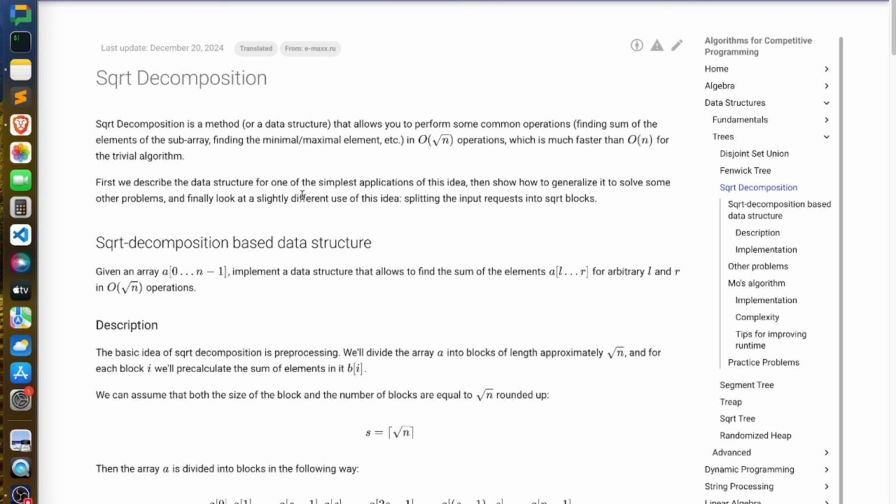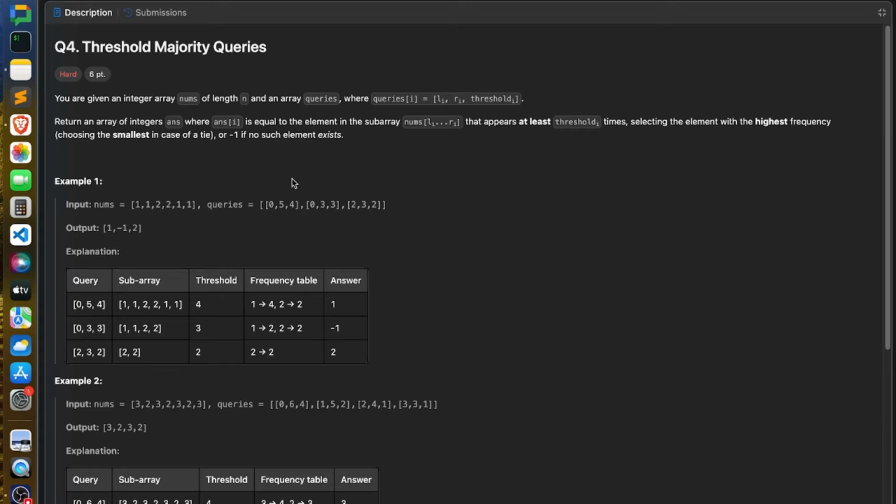Whenever you solve any problem in square root decomposition, you would always encounter some variant of this problem. So I would highly recommend learning it first, solving one or two problems, then you can quickly write the code for this problem. This is in the standard list of problems for square root decomposition. But if you want me to explain this problem, Mo's algorithm, square root decomposition, and the code for the fourth problem, please write a comment. I'll write the code and the explanation, and I'll make a video solution for it, right?